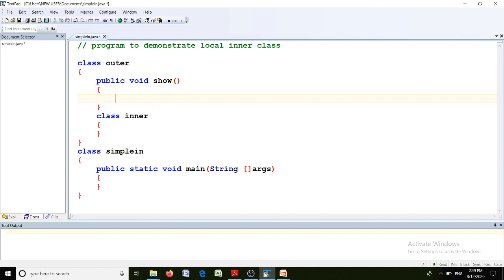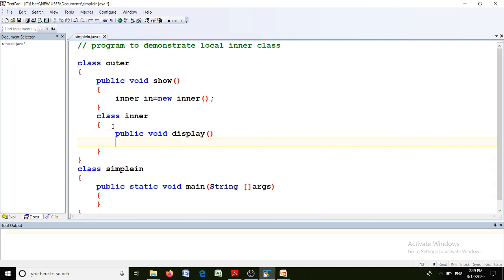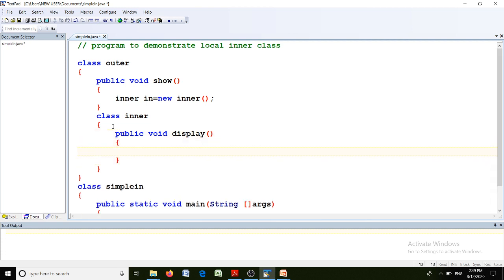In this method I can create an object of the inner class like inner in is equal to new inner. Now method public void display. This display method is of class inner and the outer class has one method called show.